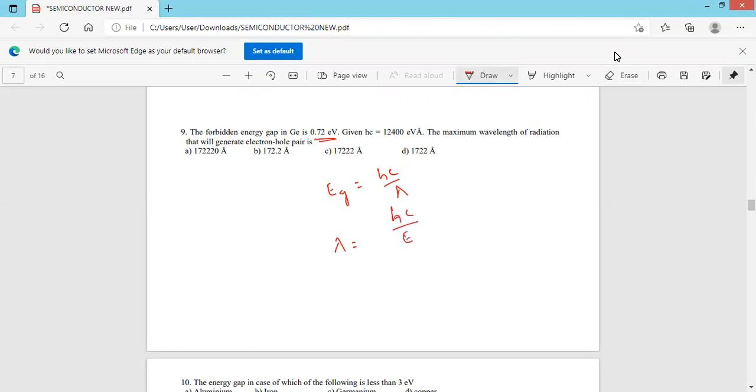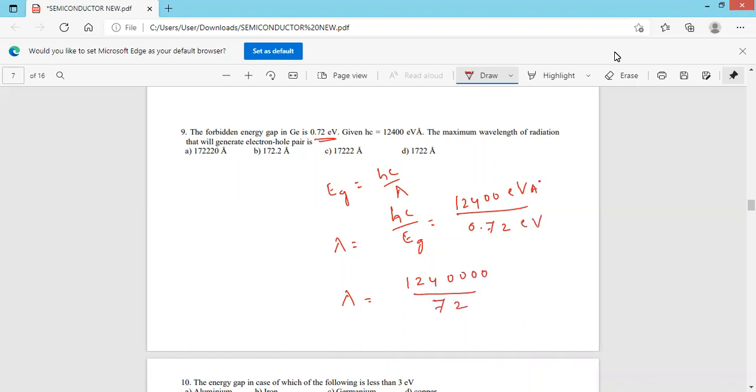Hc is 12400 electron volt Angstrom divided by Eg, which is 0.72. Multiplying and dividing by 100, it becomes 12400 divided by 72.